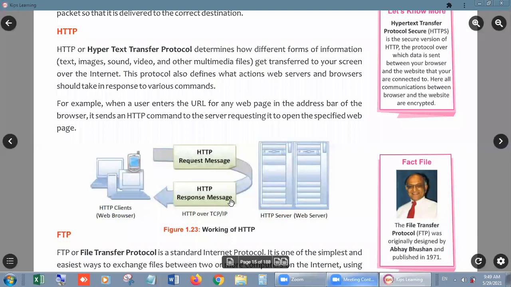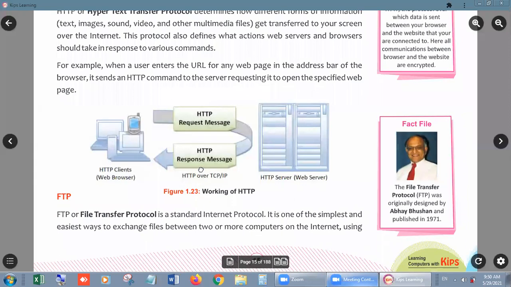I hope you understand. Now we are moving on to the next point, that is FTP, file transfer protocol. Any kind of file, listen to me carefully, any kind of file, if you want to send or receive on the internet, it is because of FTP, file transfer protocol.